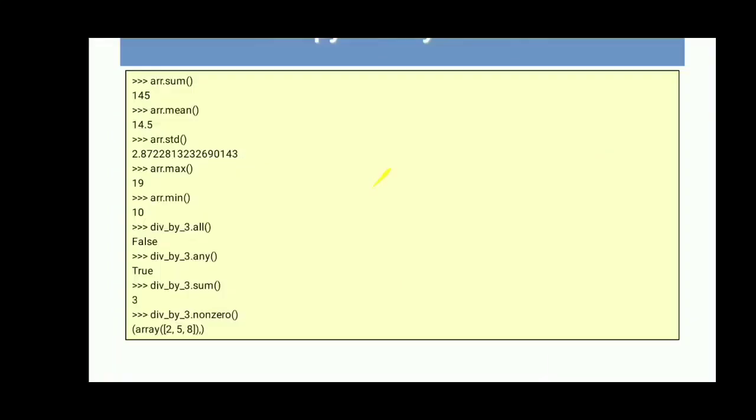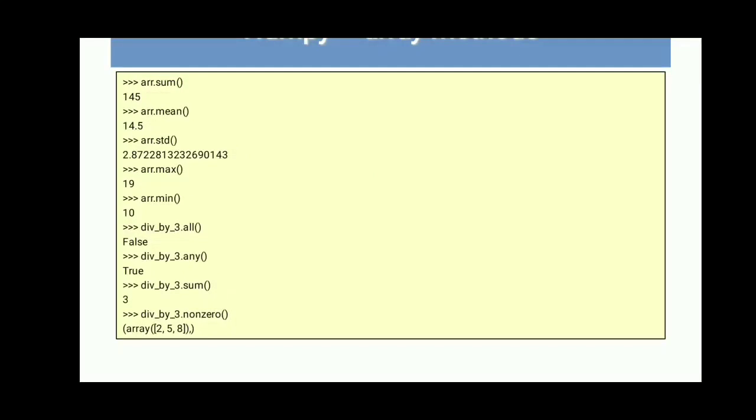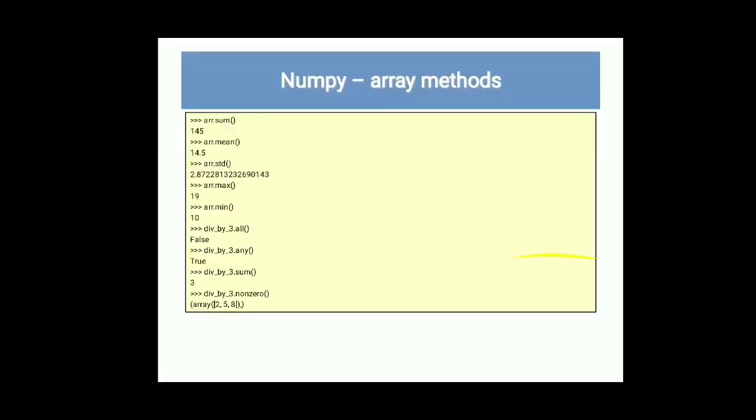Then divisible by 3 .any(): from a given list, if any element is divisible by 3, it will show the answer True. Then divisible by 3 with sum: is its sum divisible by 3? Yes, it will show the value 3. Divisible by 3 nonzero shows the positions in that array.